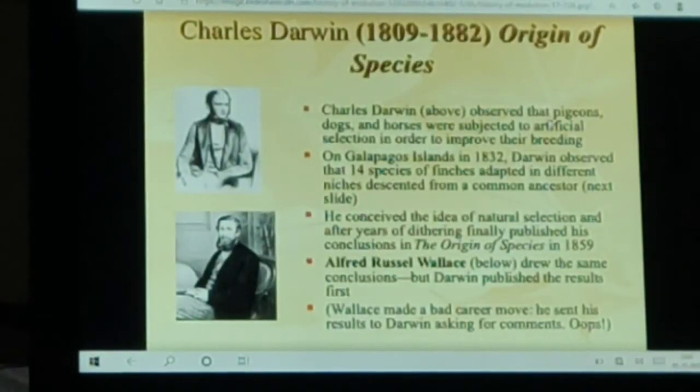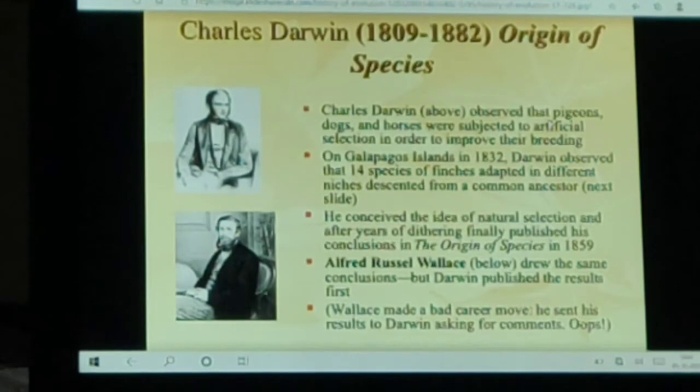Now Charles Robert Darwin, who was born in 1809 and died in 1882. His concept of evolution was based on the idea that new species were formed due to variation that occurred in the organism.